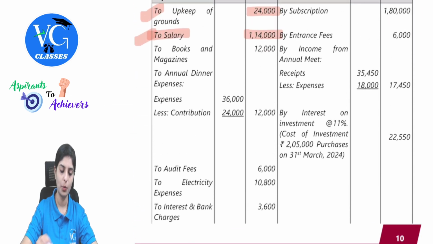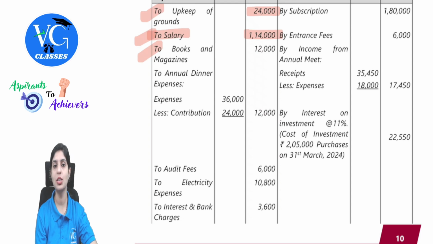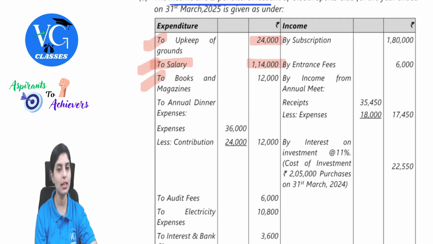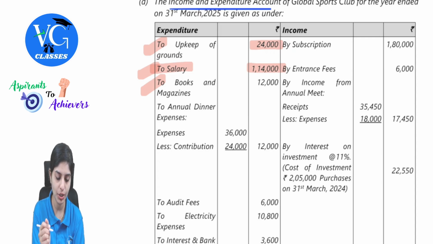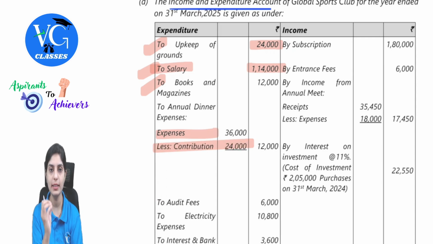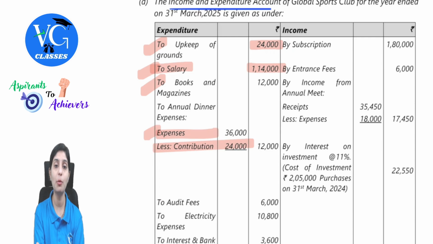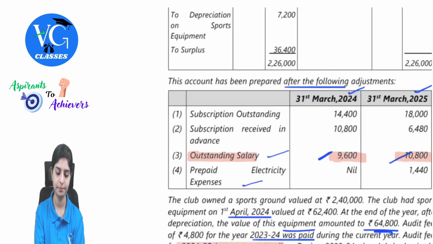Then we have annual dinner expenses. So when we have such amounts, remember guys, in the income and expenditure, we will net off generally and show. But in receipts and payments account, receipts should be recorded separately, payments separately. So we will cross check whether, yeah, see here there is expenses and then contribution, which needs to be separately presented in the receipts and payments. So expenses will come on the payment side and contribution on the receipt side. 36 on the payment and 24 on the receipt side.